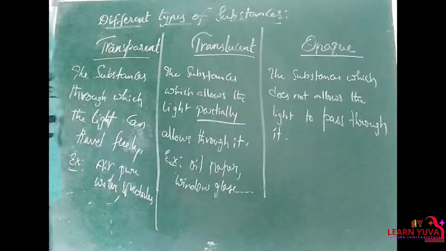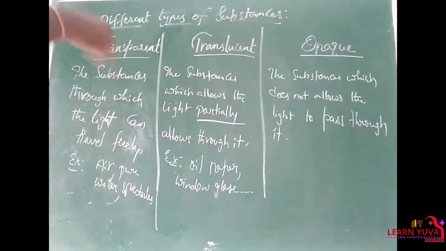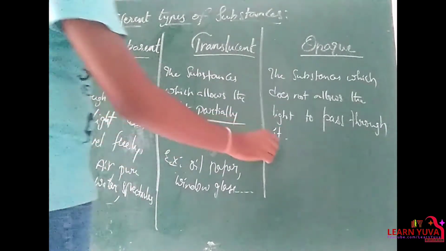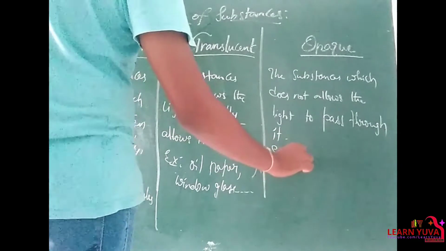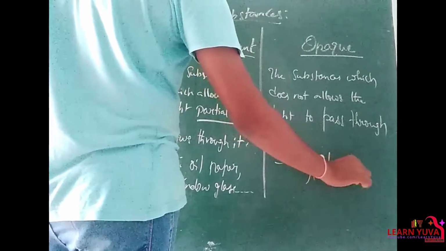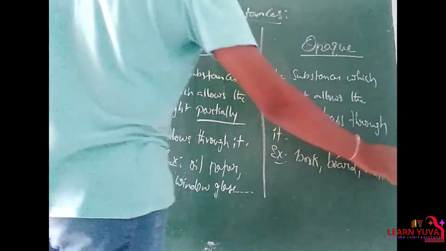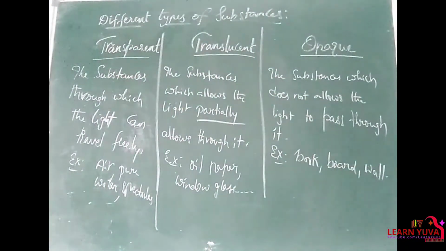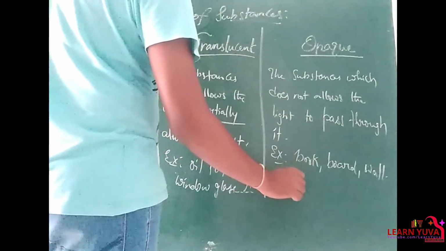These are the substances which never allow the light to pass through. Examples: all the solid objects like book, pen, board, wall, chair, etc. So all those solid objects come under the opaque bodies.